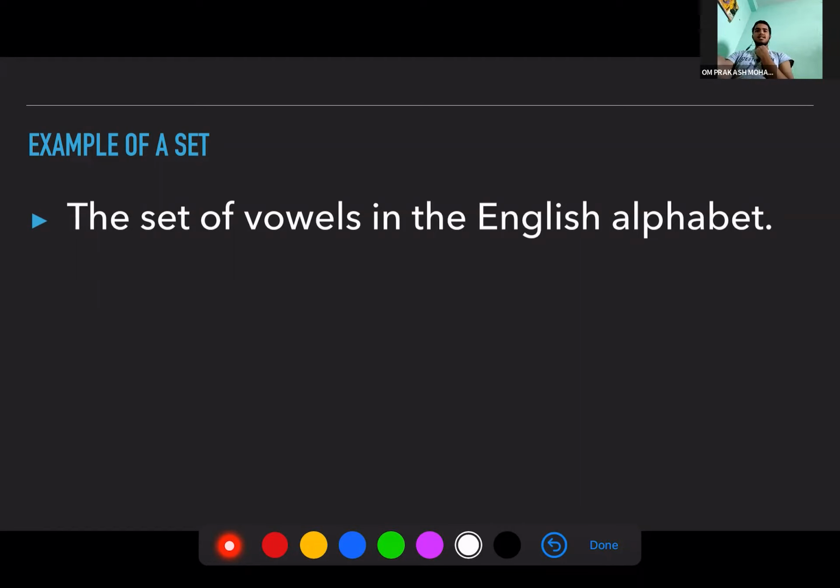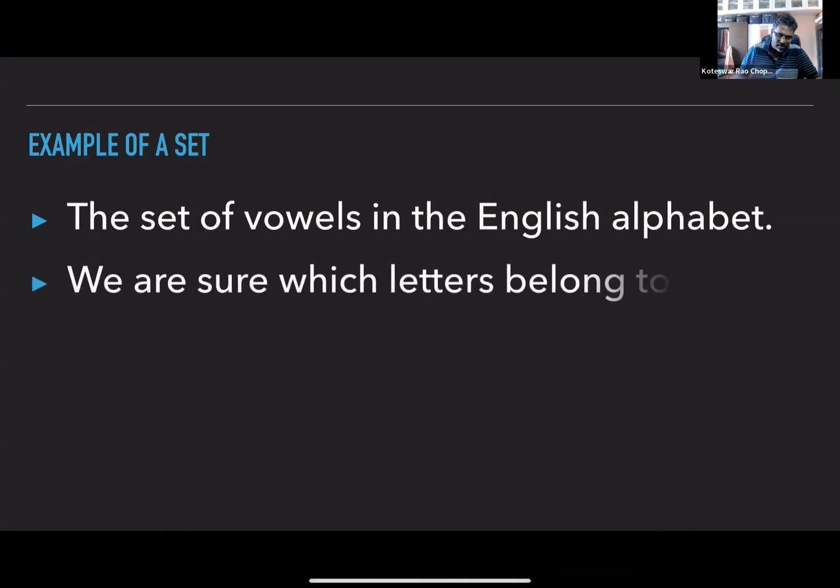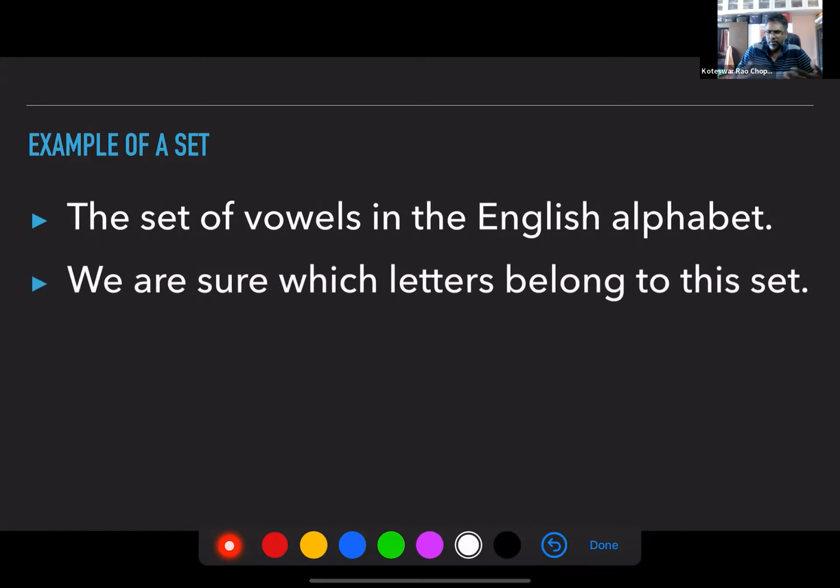Somebody has already decided that those are vowels, but there is a definite criterion, right? Only these 5 letters, A, E, I, O, U, are in the set, and the others are not.